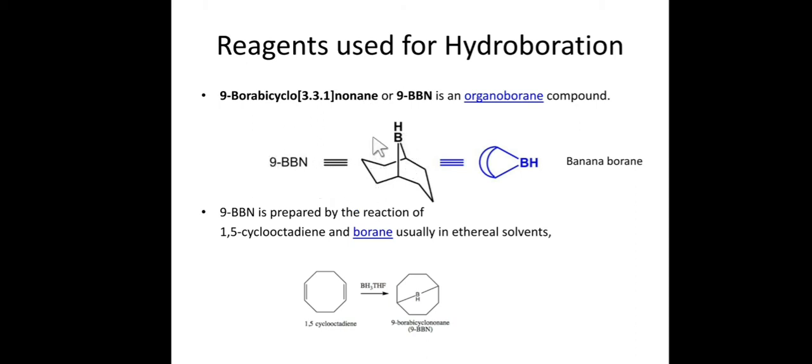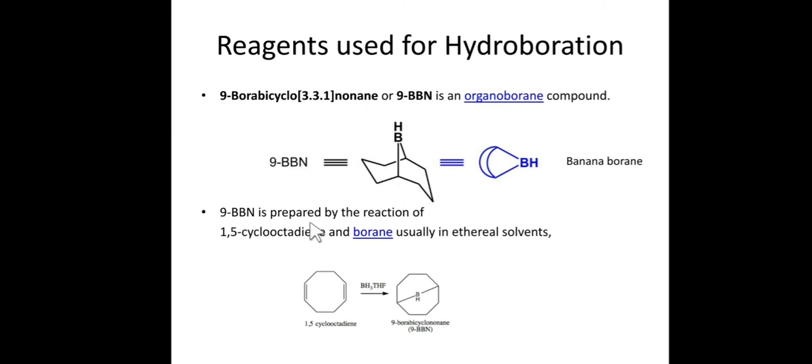You can see 1, 2, 3, it's a bicyclic ring, so 3, 3 and 1, and nonane means 9 atoms, so we have our 9 atoms: 9-borabicyclo[3.3.1]nonane. It is abbreviated most of the time like this, like a parachute, or I would say like a banana. The shape is like a banana, so 9-BBN is sometimes called banana boron. This is the banana boron, very useful for our reaction. As it is bulky, we have very nice regioselectivity.